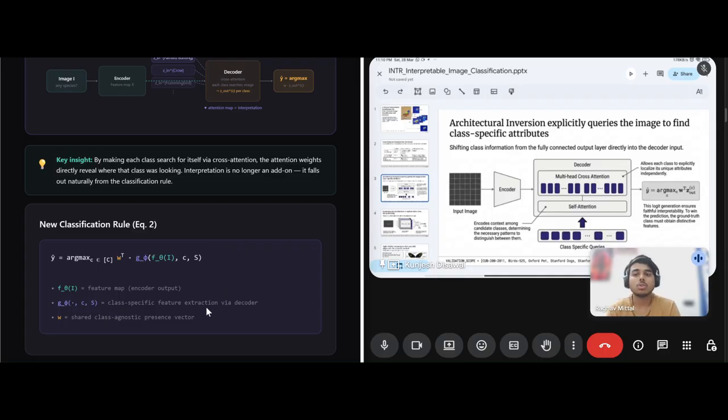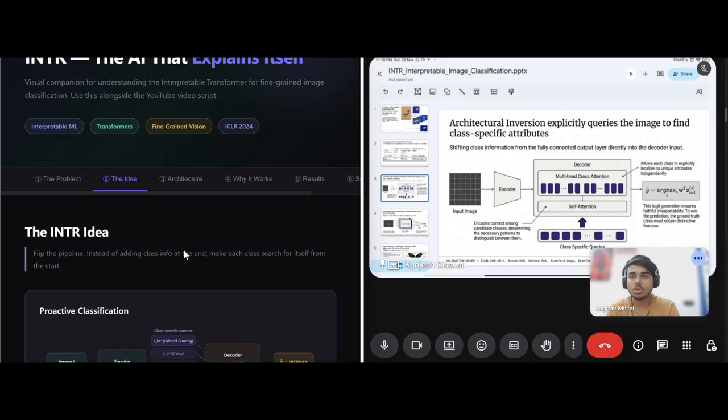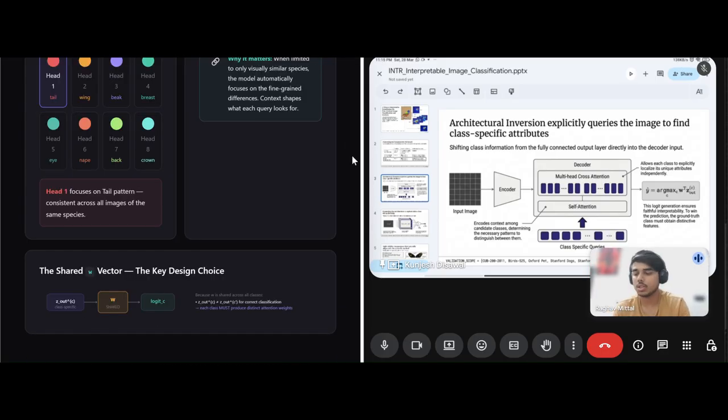The new classification rule just comes out like y-hat equals argmax of w transpose dot g of phi, where g of phi takes f of theta, the feature map, and S, and it gives us class-specific feature extraction via the decoder. So continuing with the architecture, we have used a normal DETR model and later changed the main decoder part by introducing class-specific queries in the decoder part.